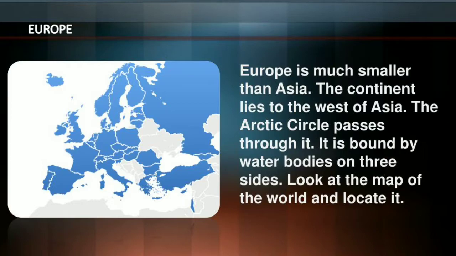Europe. Now about Europe. Europe is much smaller than Asia. The continent lies to the west of Asia. The Arctic Circle passes through it. It is bounded by water bodies on three sides. Look at the map of the world and locate it. Yes, we can locate it easily